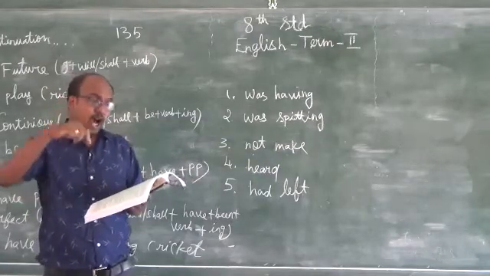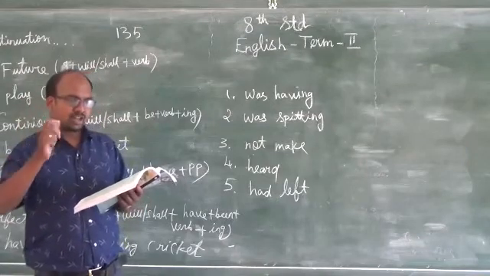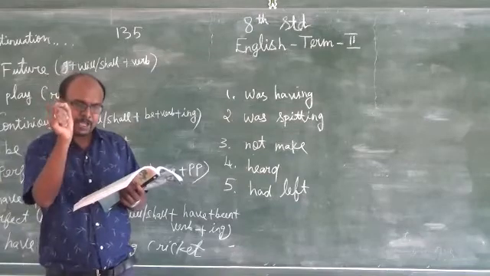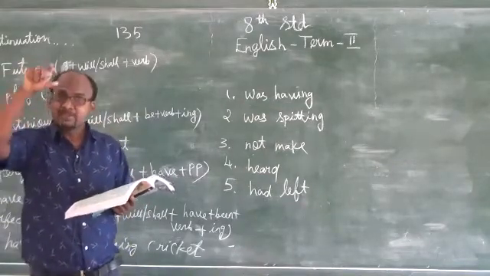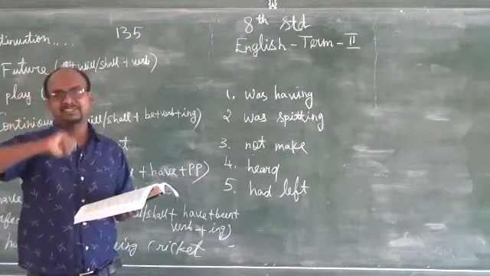Past perfect continuous tense indicates how long one action took place. Since, for, how long something had been happening before something else happened. The time is mentioned in the sentence.